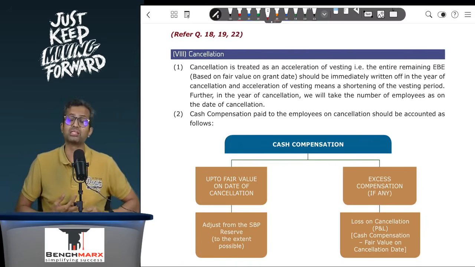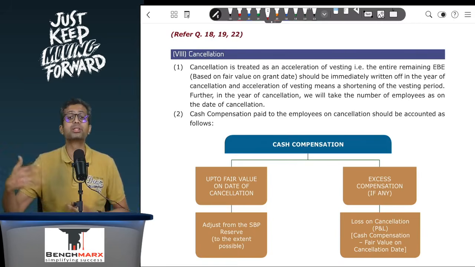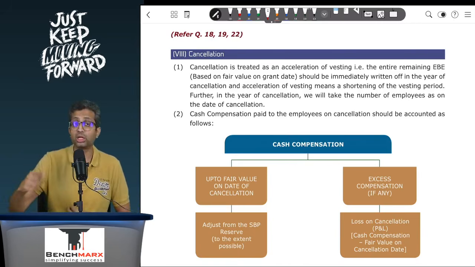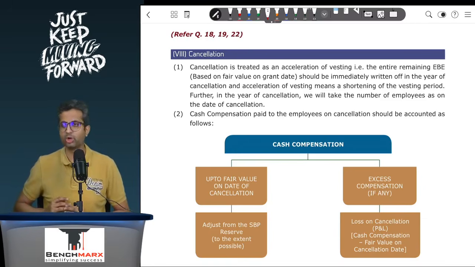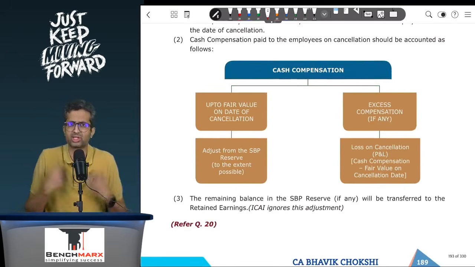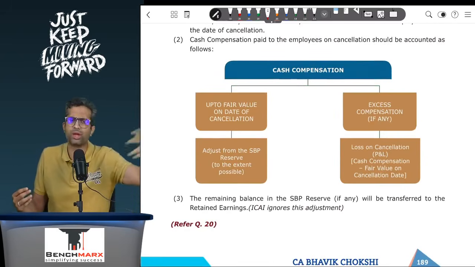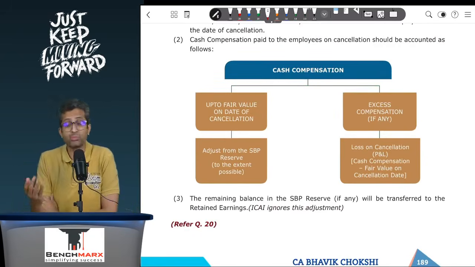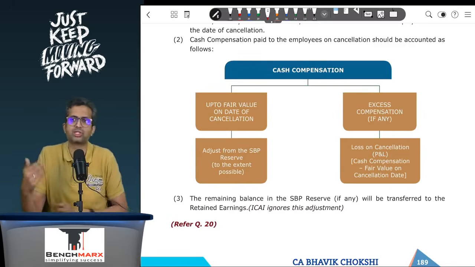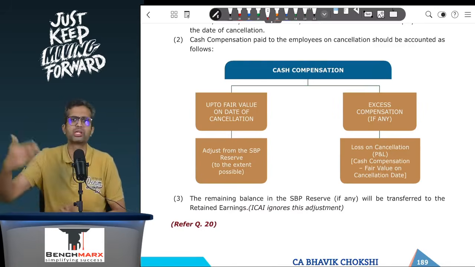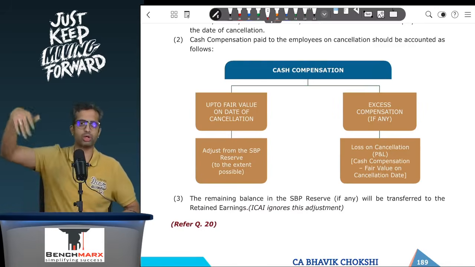So you will get a balance in the SBP reserve. Now, usually the SBP reserve is settled by issuing shares, but here you will have to pay cash compensation. That is, you are paying cash. Now it is settling like a liability, though not exactly like a liability. The standard says that one could have said SBP liability to bank directly, but sometimes you might have to pay excess compensation as compared to the fair value. Now, if it is an ESOP, you have to settle by shares, so you don't care what the fair value is.